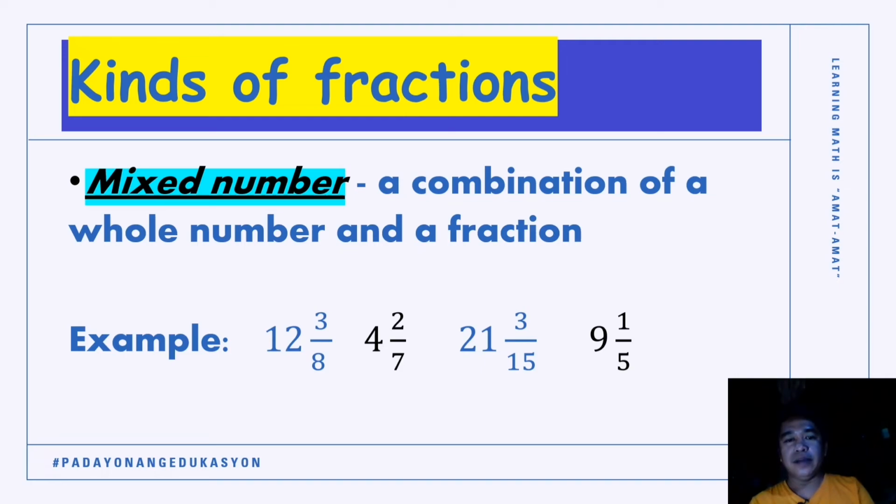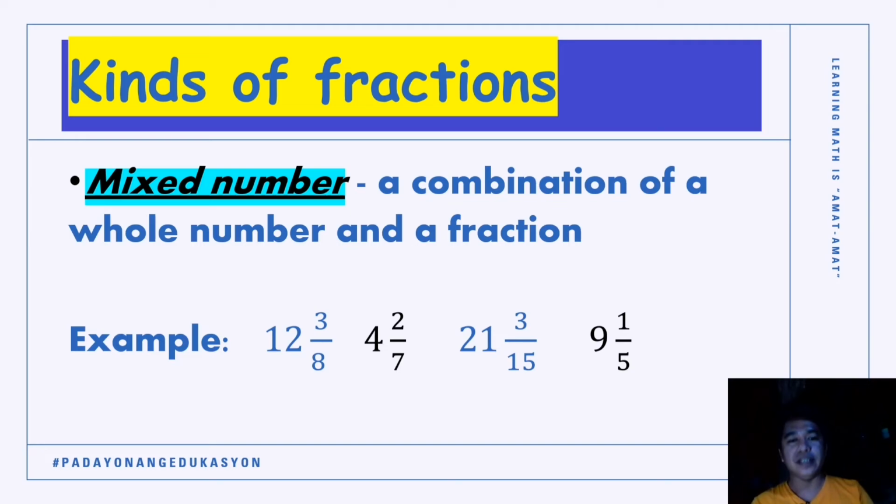So based on our example there, we have 4 examples. We have 12 and 3/8. So 12 is a whole number and 3/8 is a fraction. We read this as 12 and 3/8, which is an example of a mixed number. The second one there is 4 and 2/7.